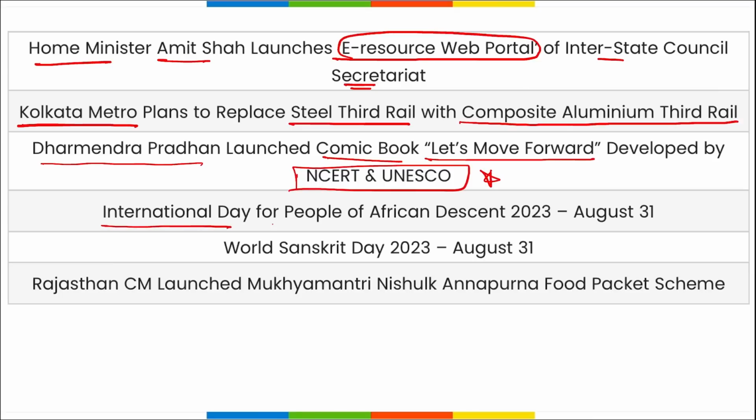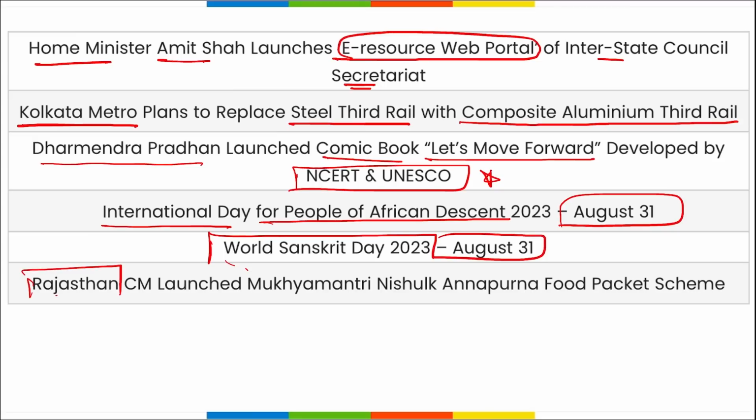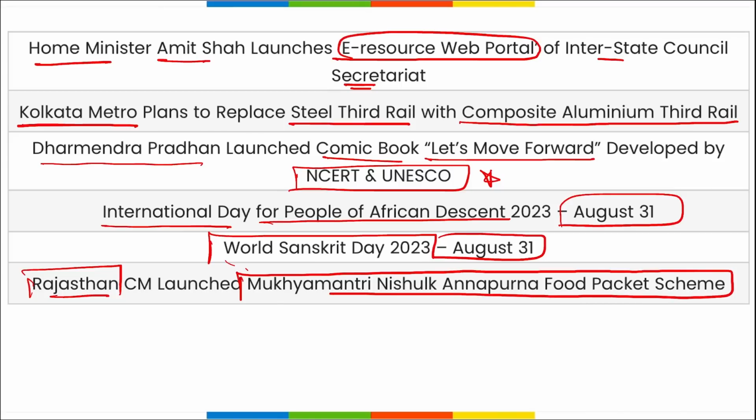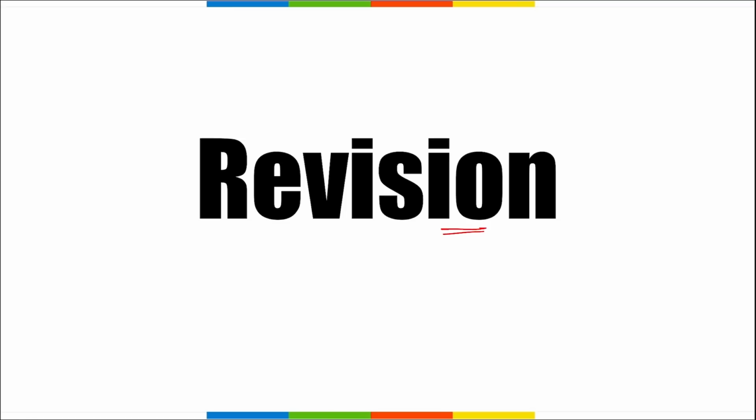Then International Day for People of African Descent is observed on 31st August, World Sanskrit Day on 31st August, and Rajasthan's Chief Minister has launched the Mukhyamantri Nishulk Annapurna Food Packet Scheme. Correct? And it is to basically help people fight inflated food prices. So friends, these are your important current affairs for the day. Now let's move to some revision current affairs.